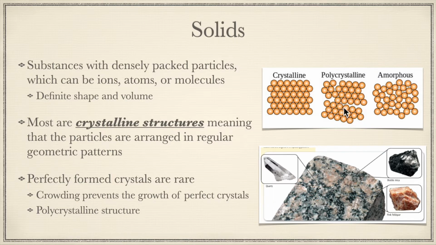Now, these could be crystals of different minerals, like our example with our granite down here. You'd have quartz crystals in here, or small crystals of quartz. You could have small crystals of biotite mica. You could also have crystals of pink feldspar, which are two other minerals. And all of those together kind of grow together in this polycrystalline structure. We have all these different crystals growing together, and you have this sort of speckled appearance because of that.